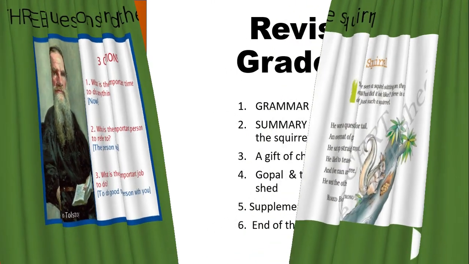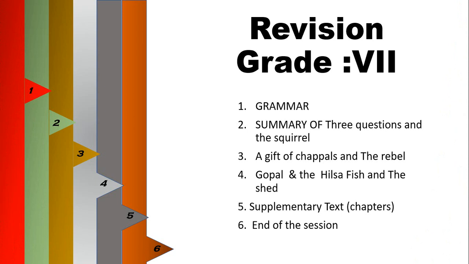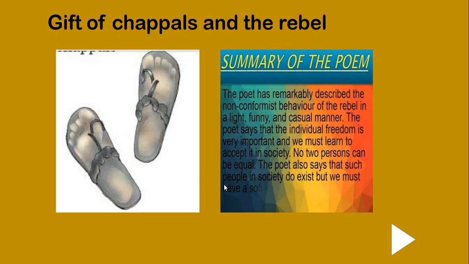So in this third slide we will understand the summary of this lesson, that is The Gift of Chappals, and the poem Rebel. I told you that this is The Gift of Chappals. We learn many things from this lesson, and here we have also come to know that the writer is Vasanta Surya. I gave you a lot of description about the author, and I told you what all books Vasanta Surya has written, and some children were having queries on Vasanta Surya. That also I have resolved for you.